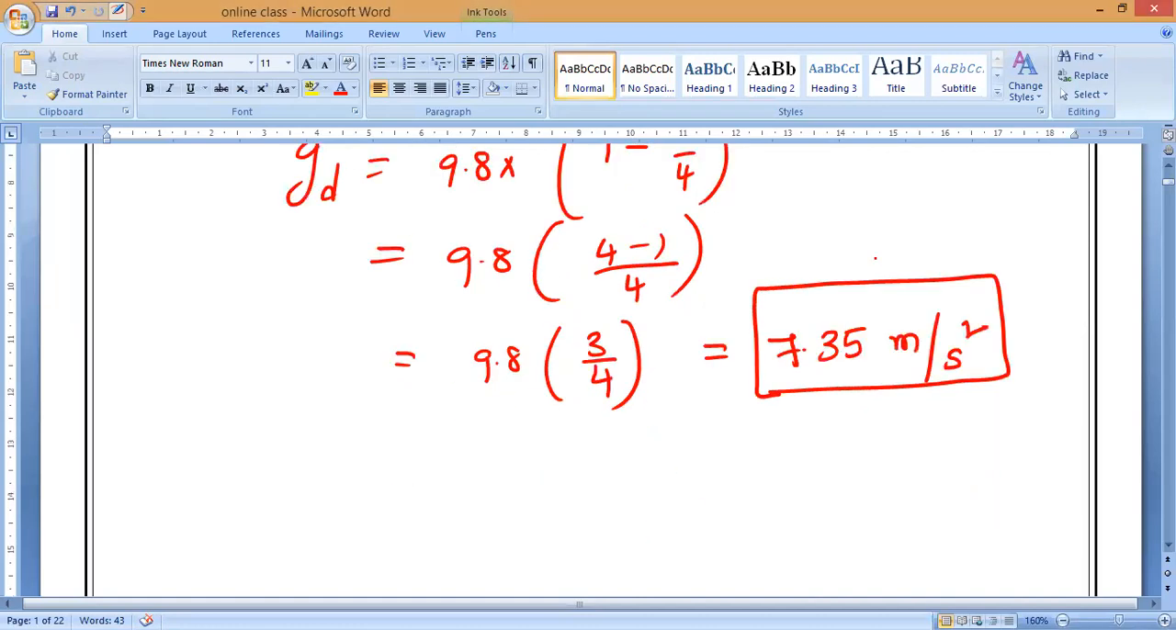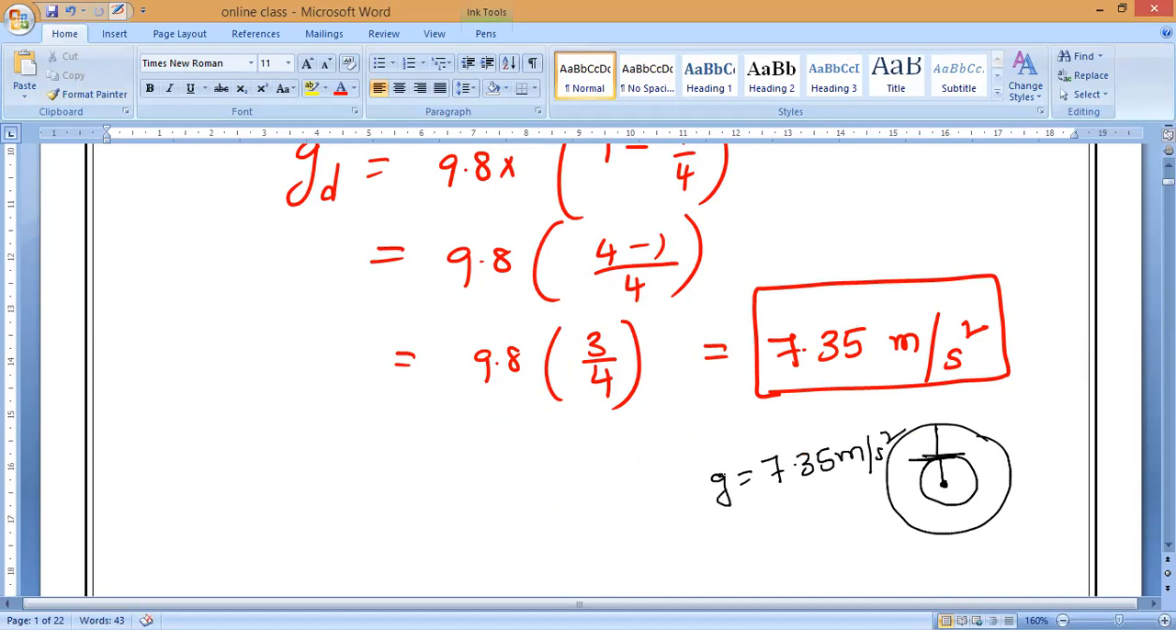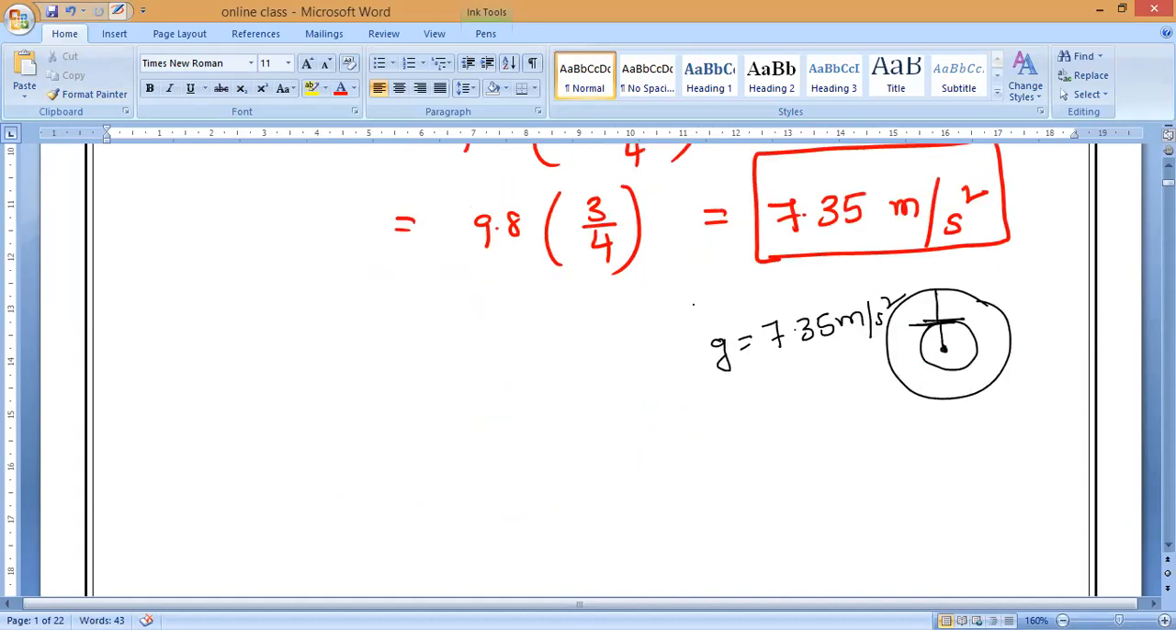Are you clear? Please solve. Now we have to write: the gravitational force at 1600 kilometers inside from the surface of the Earth is equal to 7.35 meter per second square. Sai, have you solved it? Tamil Selvan has sent me his answer, I noticed it. So at this depth the g value is 7.35 meter per second square. Please all of you write it.